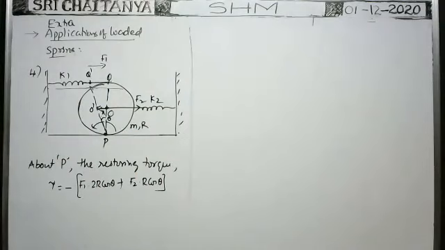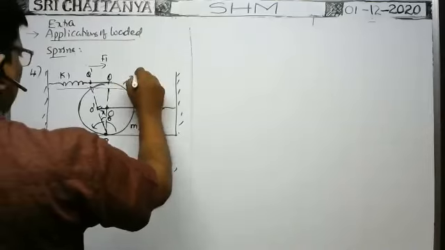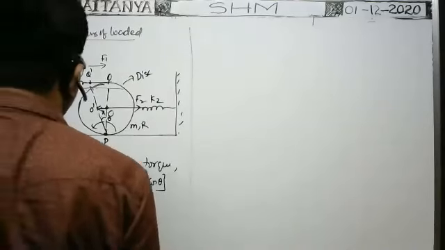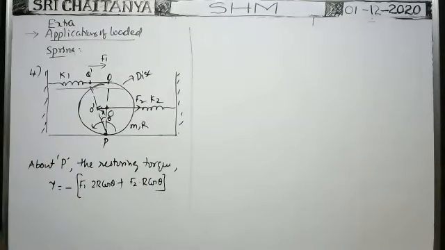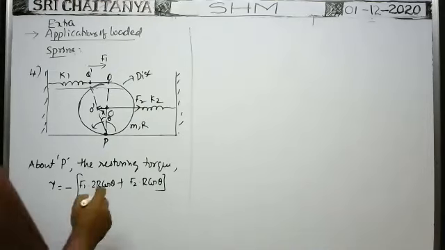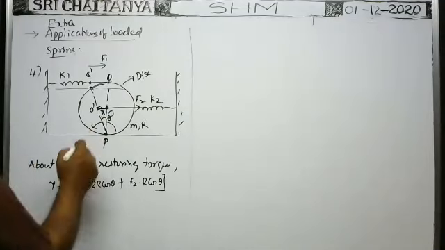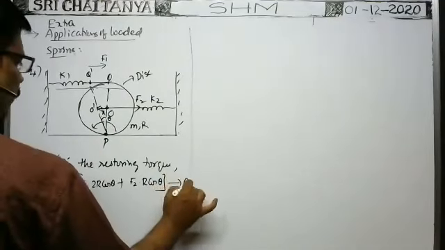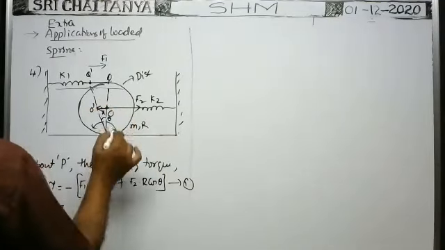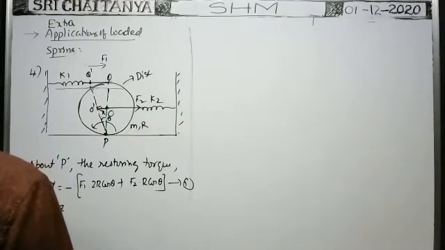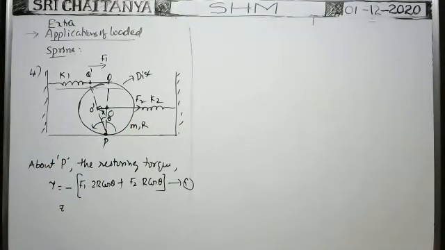So about the point P, here it is the disk only. So tau is equal to I alpha, we can write. This is equation 1. What about this theta value? What is the cos theta value? I need this cos theta value. So from the diagram, how can we write cos theta?